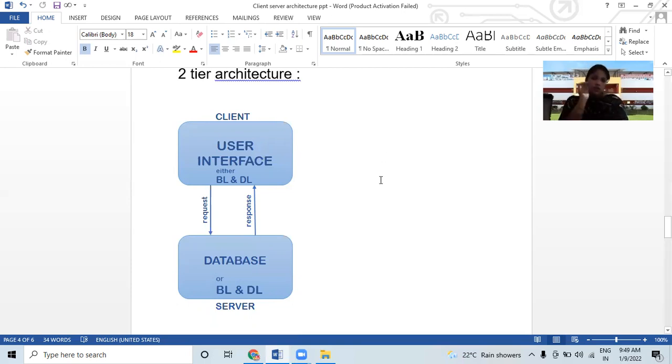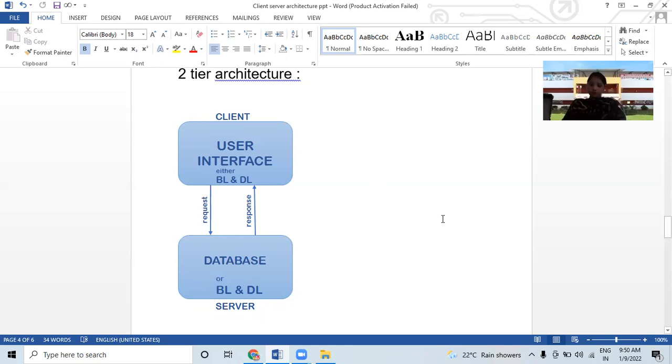See here, the user interface is stored on the client machine and the database is stored on the server. You can see it in this figure. The database logic and business logic are stored at either the client or the server. You can see here both are stored on the client machine, and on the database server also, both are present.